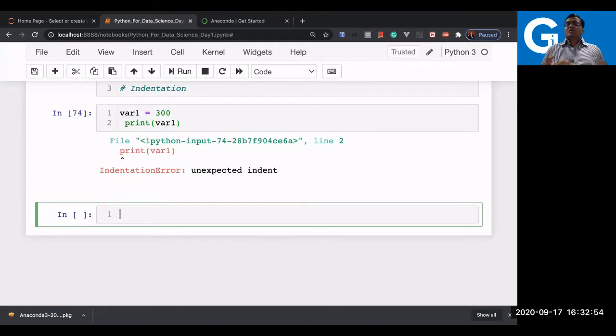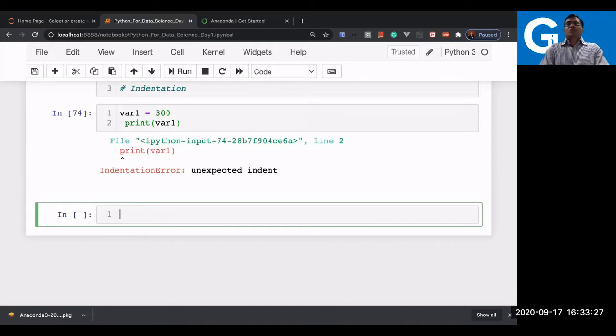Now this was just a 2-line code. Imagine when you're writing 100 lines of Python script, you will need to be very careful with indentation. When you go for the control structure, you will need to write the Python code with indentation only. So let me demonstrate how you can write a Python script with proper indentation. What is indentation, and how to give the space, you will understand now.